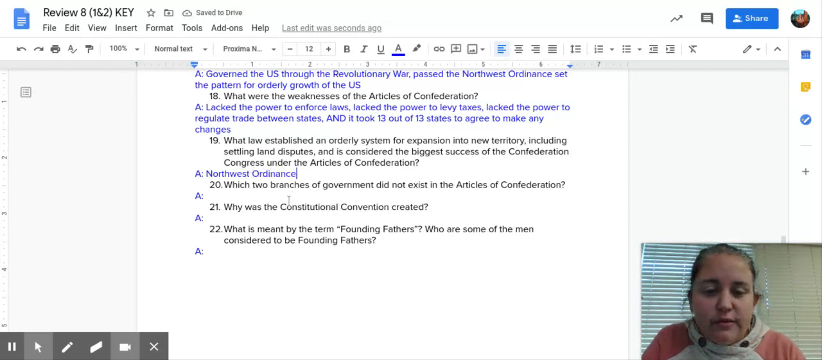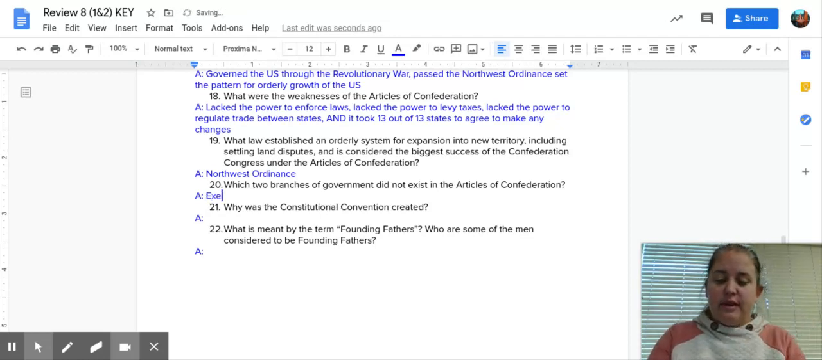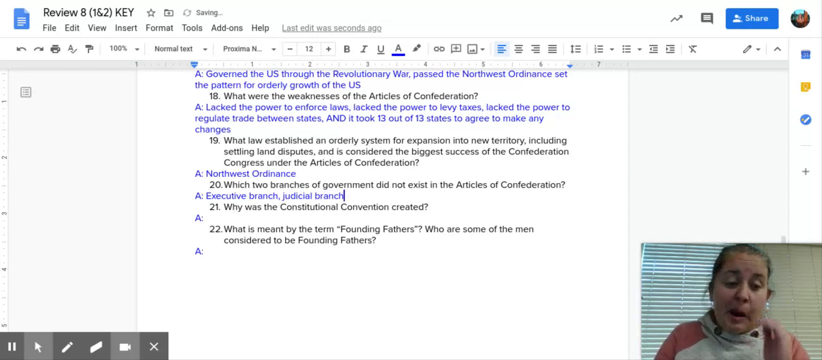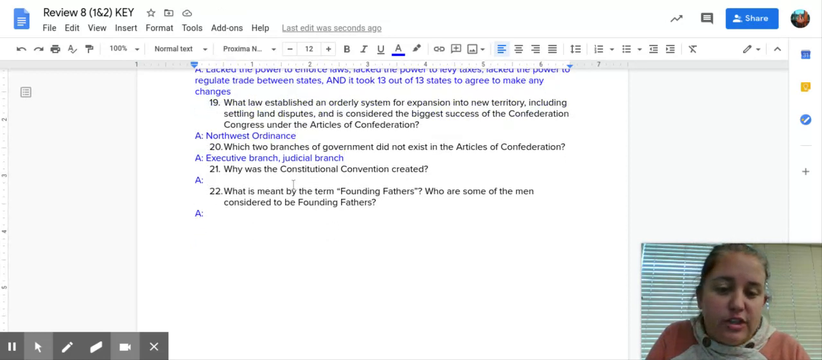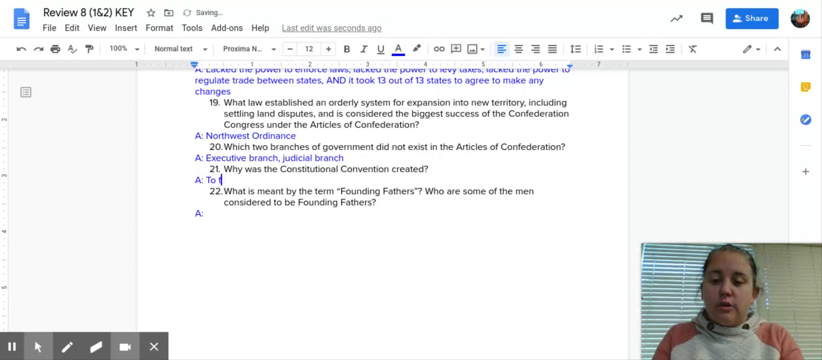What two branches of government did not exist in the Articles of Confederation? Well, the Articles of Confederation really only create a legislature. So they don't have an executive branch and they don't have a judicial branch. Part of why they are so weak. Why was the Constitutional Convention created? Well, their original purpose was to fix or amend the Articles of Confederation.